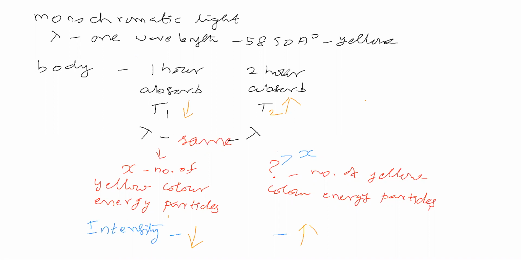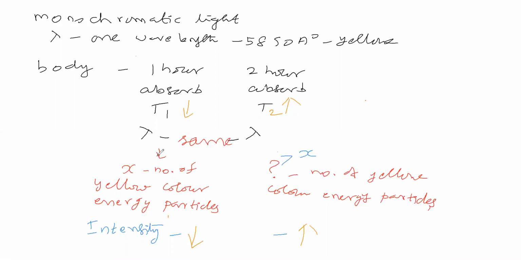What do you say in this place? Our body has absorbed various wavelengths. The wavelengths absorbed by our body here will be more or less the same, or different? What do you think?